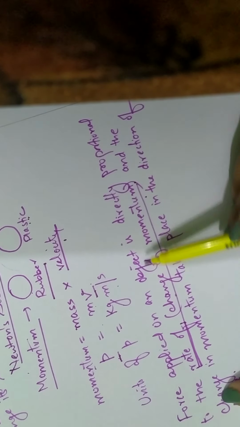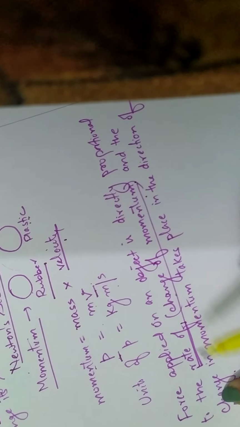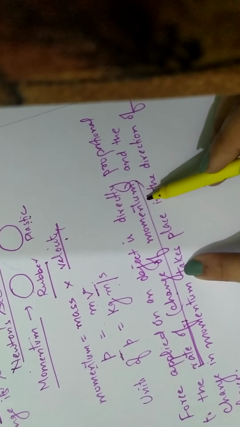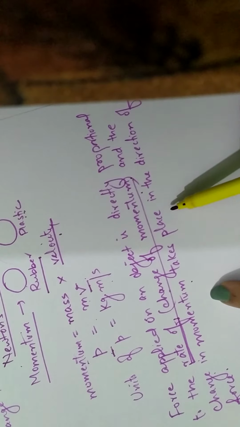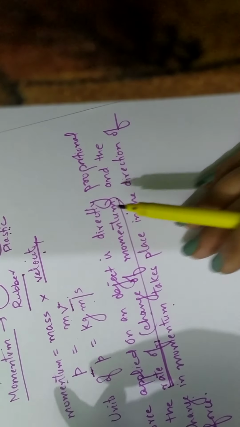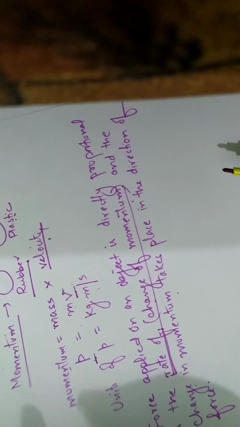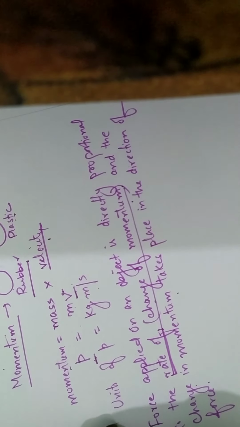So force is directly proportional to the rate of change of momentum, and the change in momentum obviously takes place in the direction of force. Wherever you are applying the force, momentum will change in that direction.